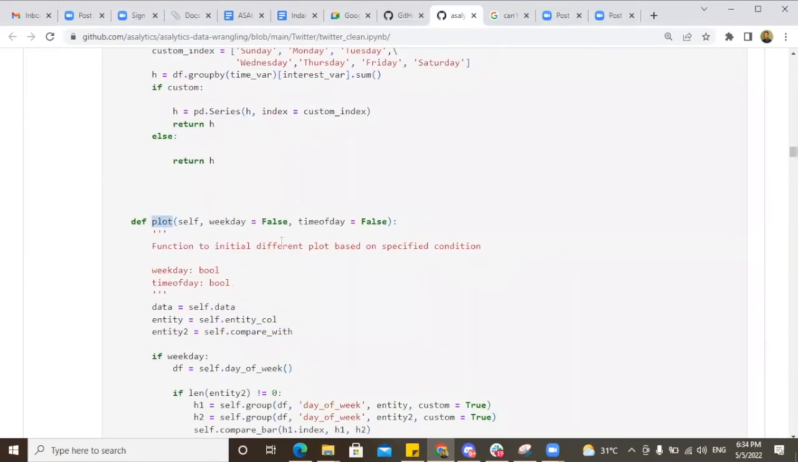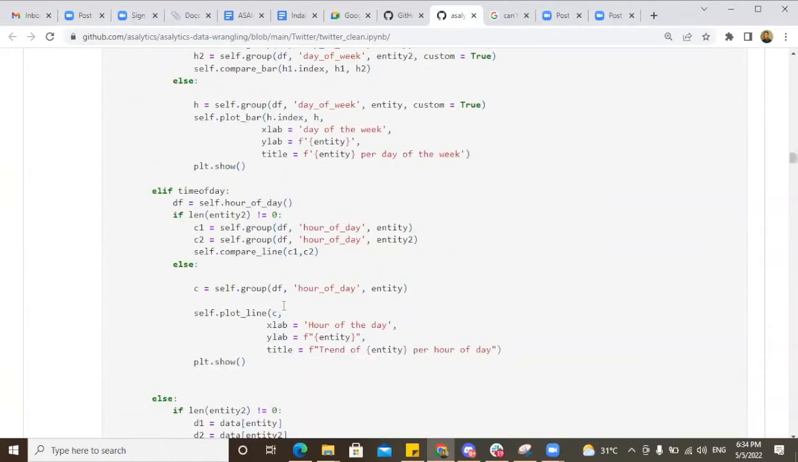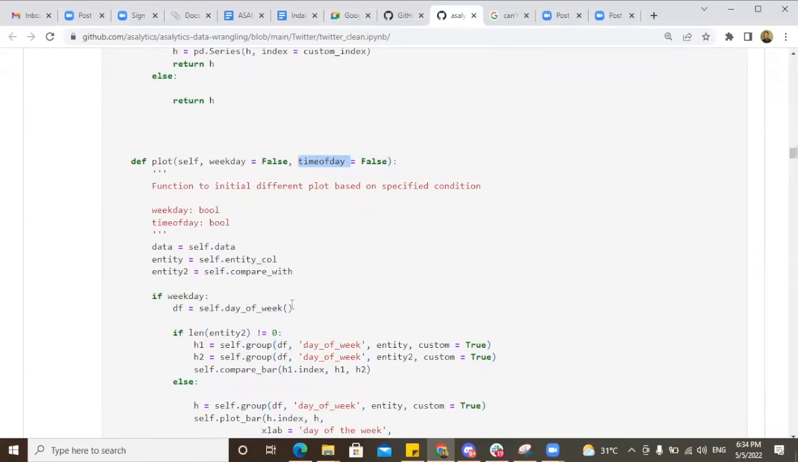And in my plot, this is where I wrote all the logic that takes care of which type of plot to show for which condition. I have the parameters weekday and time of the day. If I want to understand insight about the weekday, I say weekday equals true, then I get to see plots that suit weekday. If I want to understand time of the day, I say time of the day equals true, then I get plots that suit time of the day. It also has two other levels of conditions, which I'm going to explain in more detail. However, if you pass both as true, it will not give you any plot because the condition does not take care of both cases. So that's important to note.